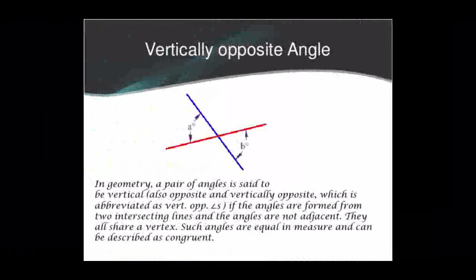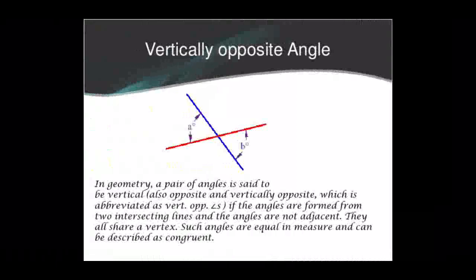Next one, while two lines intersect, we all know that there are four angles forming there. Here the opposite angles are known as vertically opposite angles. Here A degree and B degree are marked, and they are vertically opposite angles. That means they are angles formed from two intersecting lines and are not adjacent.